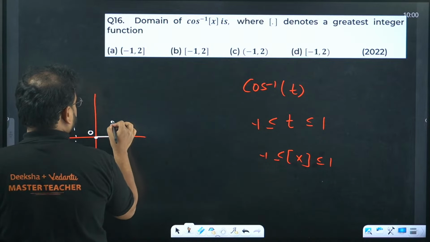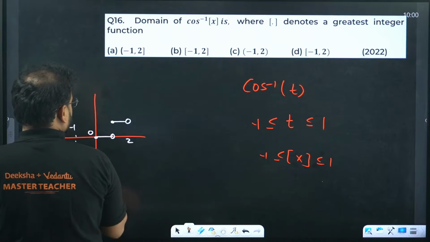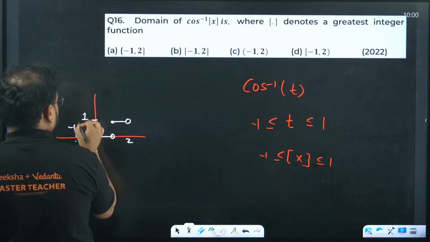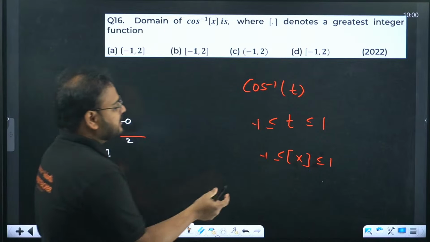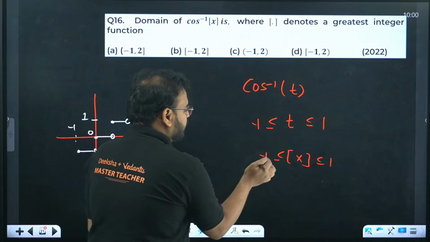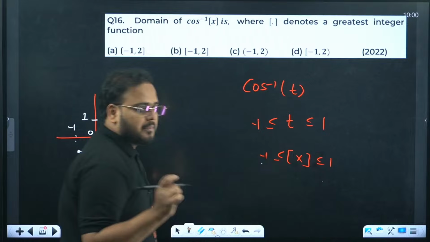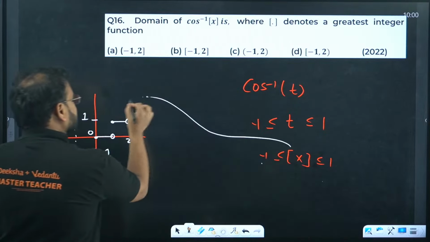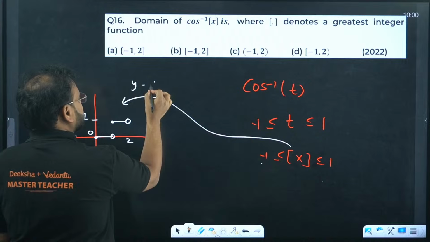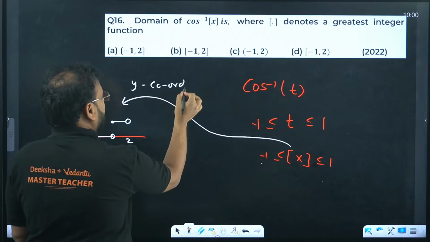And over here we'll have 2. This value is 1, and this value is minus 1. Logically, I want this GIF value from where to where? Minus 1 to 1. What does this represent in this function? This represents the y coordinate.